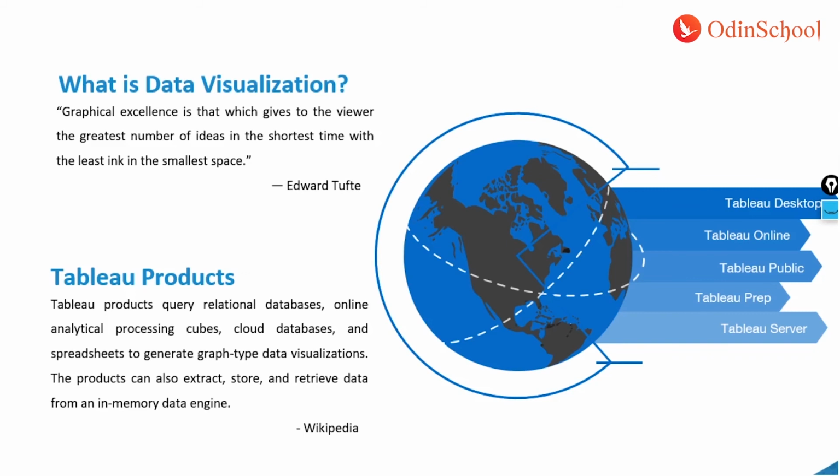The first example is maps, right? A map is a pictorial representation of a geographical location.